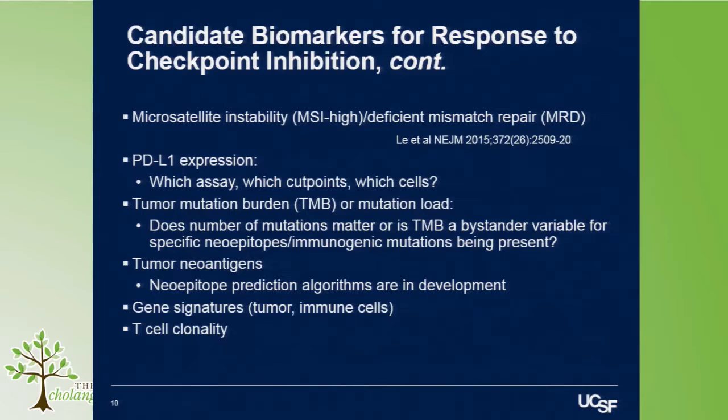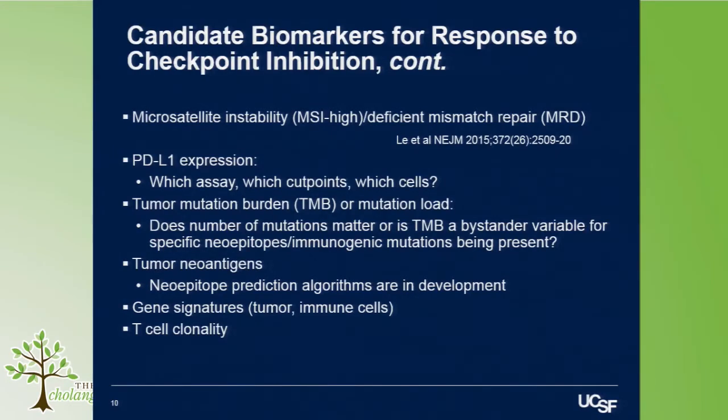So currently, candidate biomarkers for response to checkpoint inhibition include, as I mentioned, the best established, which is microsatellite instability or mismatch repair deficiency. But there are other questions still remaining, including whether PD-L1 expression on tumors plays a role, and if so, how do we measure that, and what are the best cut points, and which cells should we be looking at, the tumor cells themselves or the stroma around it in the microenvironment.